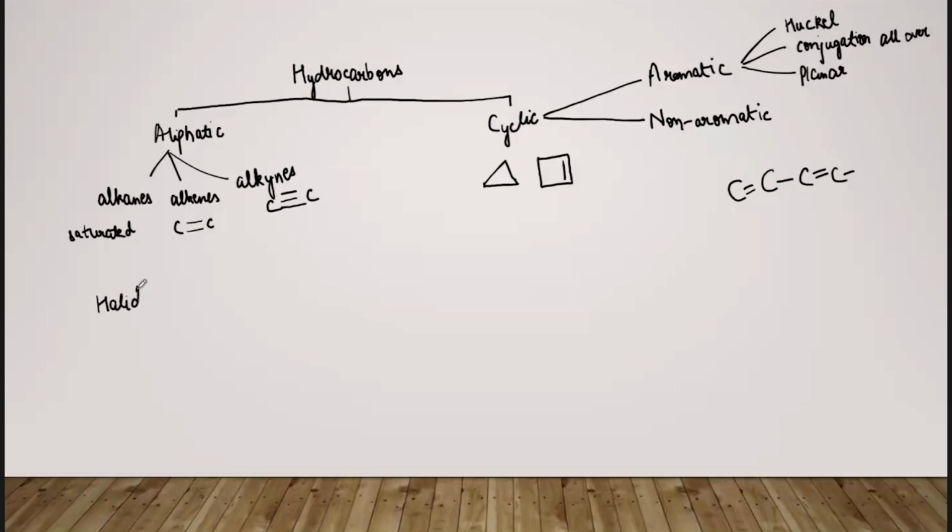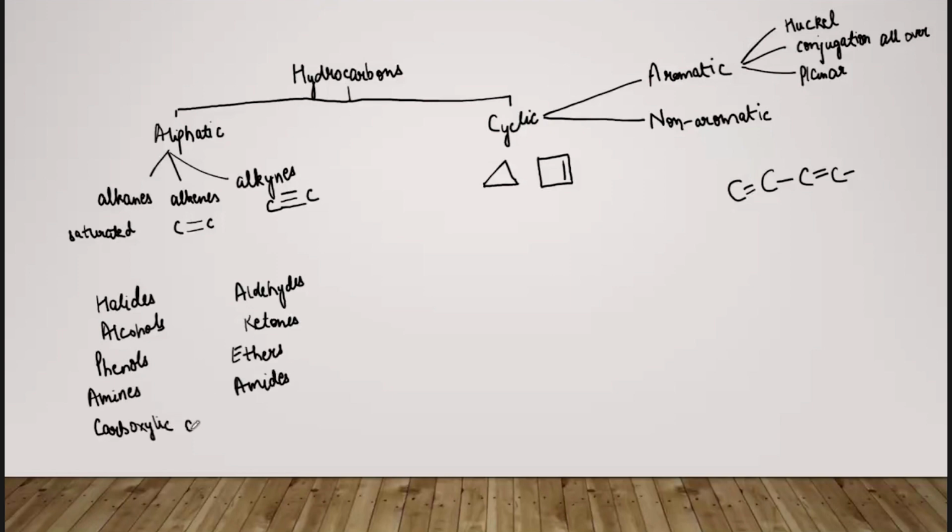They are halides when the halogen atom is added in the hydrocarbons. Then we have alcohols. Then we have phenols. All these terms you all must be aware of. Then we have aldehydes, ketones, ethers, amines, amides, carboxylic acids, esters, and many more. These are the only compounds that you will be taught, because they have applications and they are very useful.